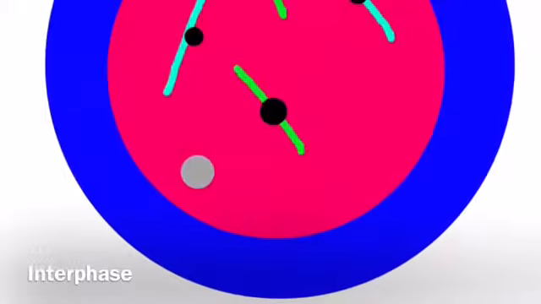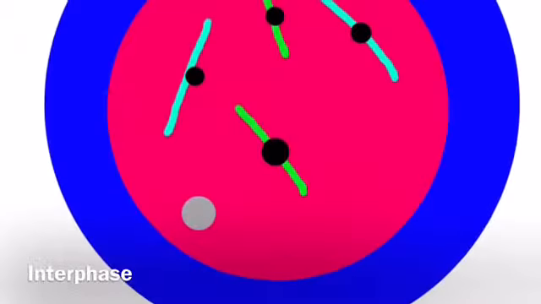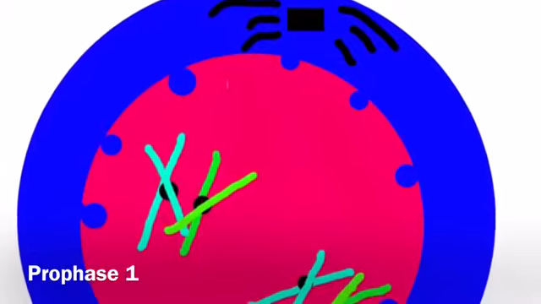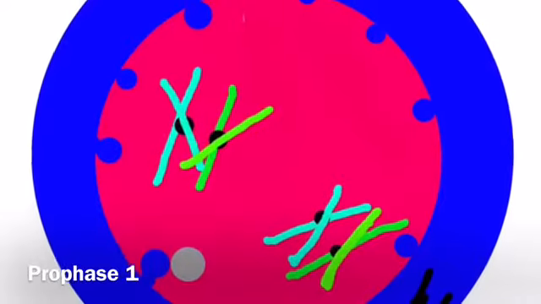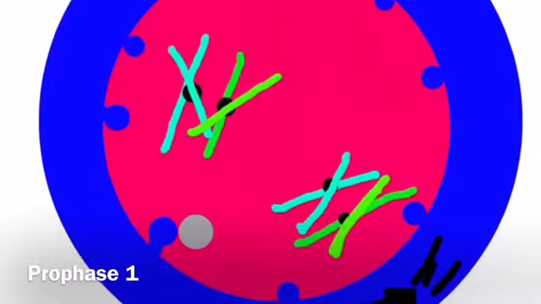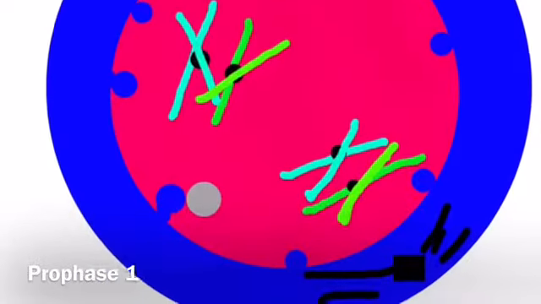Meiosis is the creation of 4 haploid sex cells. Interphase is where the cell replicates its chromosomes. Prophase 1 is where the homologous chromosomes come together matched gene by gene, forming a tetrad. Crossing over also occurs in prophase 1.